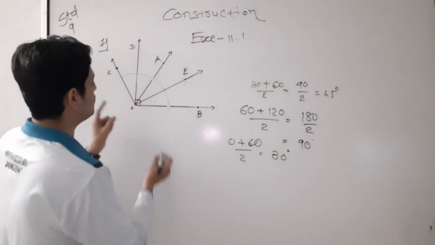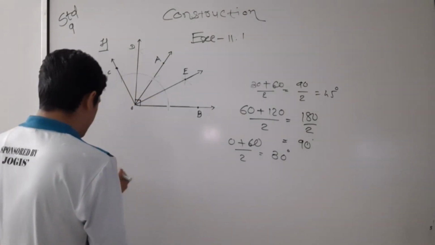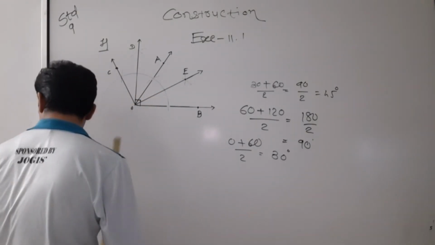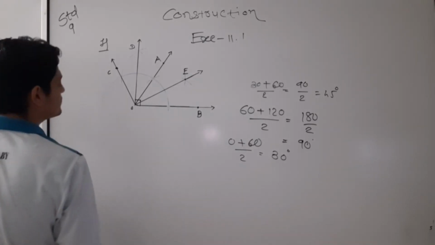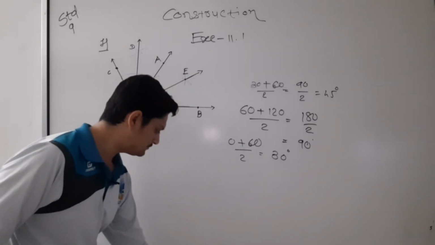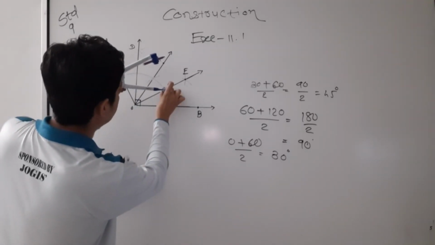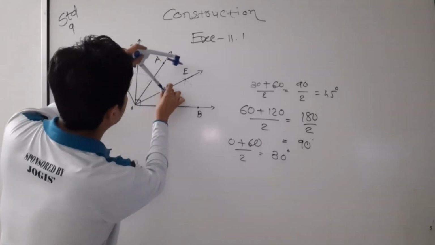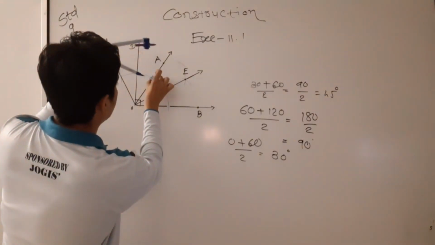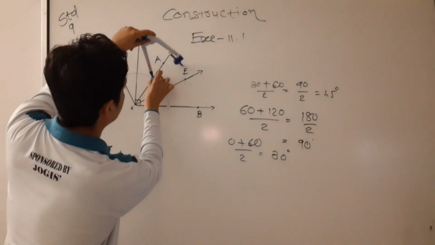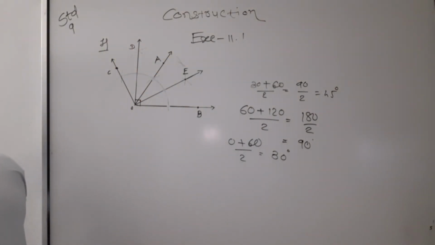Again we have to find the bisector using arcs only. Now I will find the bisector, then again without changing the radius, here I will put one arc, and again I will draw one more arc, and I will pass a line.